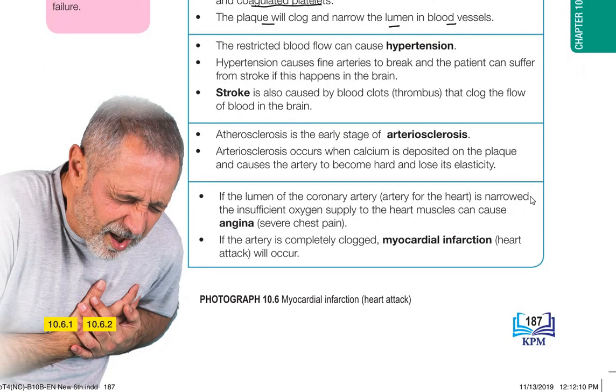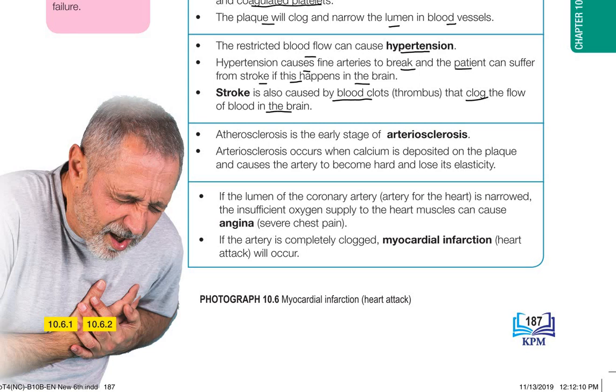Second, restricted blood flow can cause hypertension. Hypertension causes fine arteries to break, and the patient can suffer from stroke if this happens in the brain. Stroke is also caused by blood clots that clog the flow of blood in the brain.